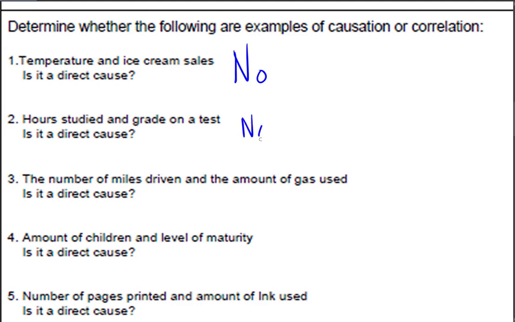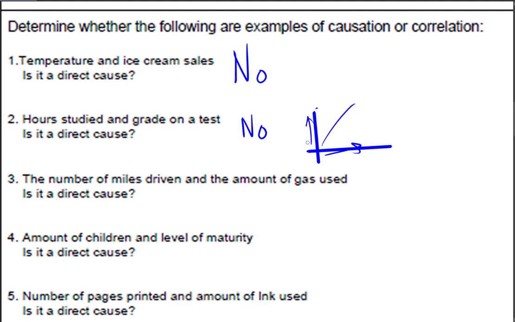It is actually no. Although yes, we do notice a direct correlation between people who study and the grades they get on tests. There's definitely a correlation. Depending on the hours you study, you would definitely notice an upward trend there.